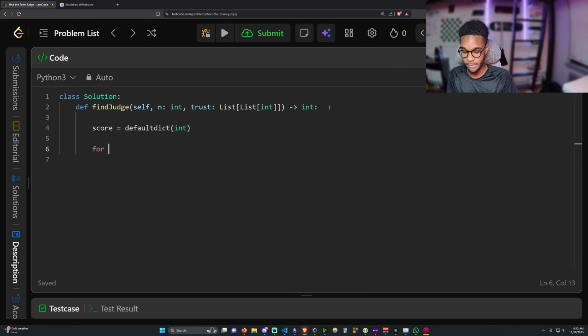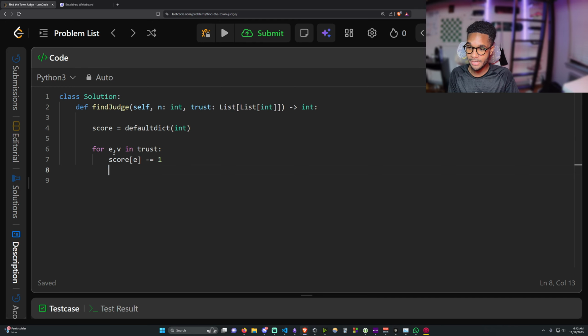So for e, v in trust, we're going to say, this means that person e trusts person v. So score at e minus equals 1, because they're trusting someone, so their score will go down.